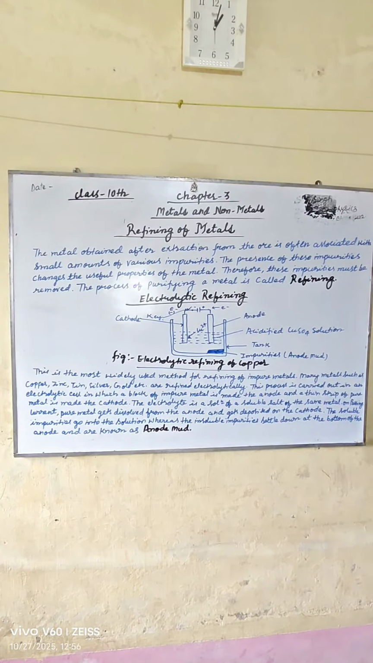This process is carried out in an electrolytic cell in which a block of impure metal is made the anode and a thin strip of pure metal is made the cathode. The electrolyte is a solution of a soluble salt of the same metal. On passing electric current, pure metal gets dissolved from the anode and gets deposited on the cathode. The soluble impurities go into the solution, whereas